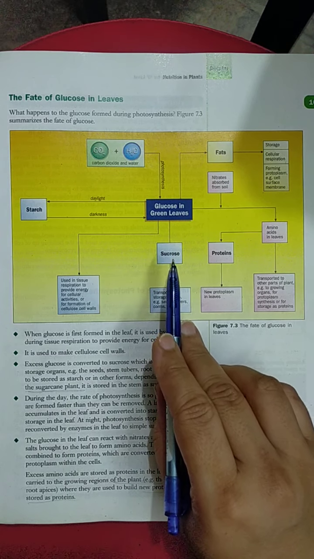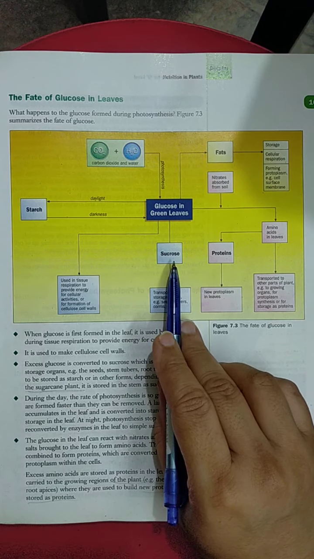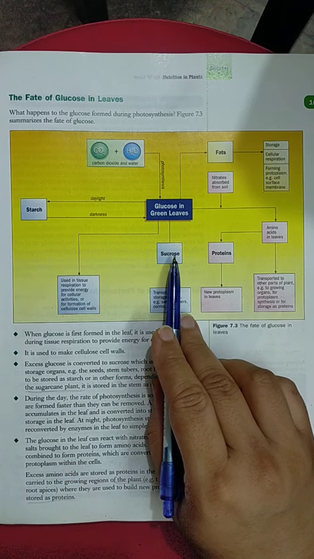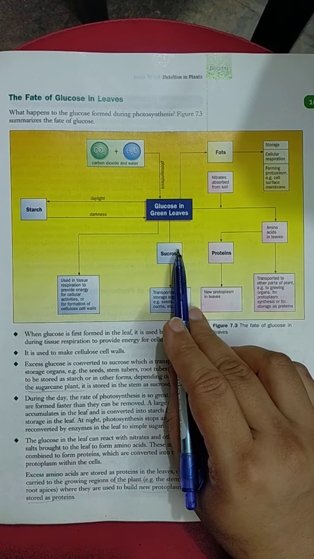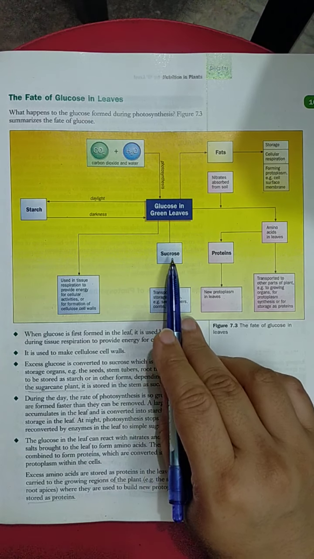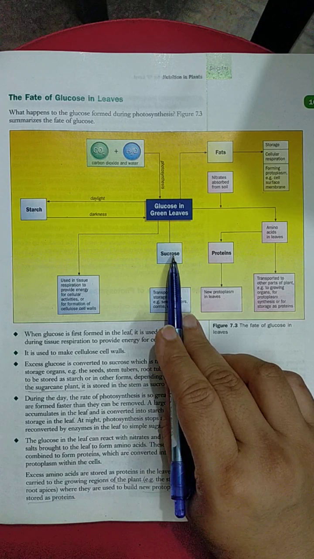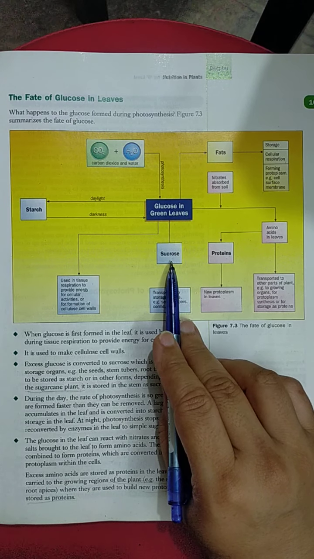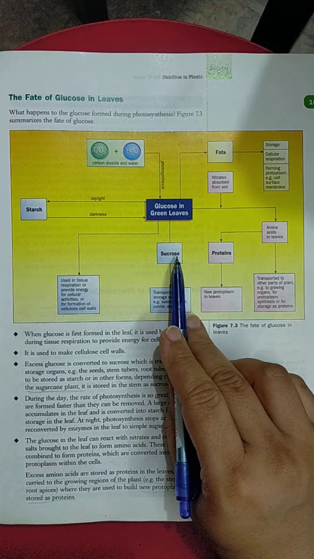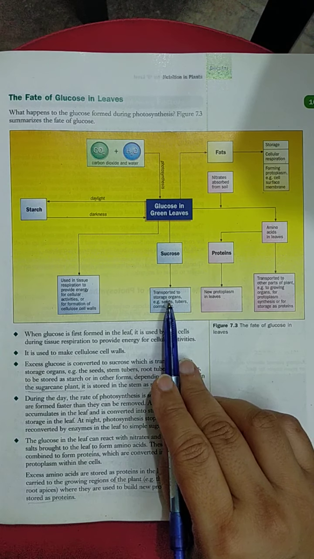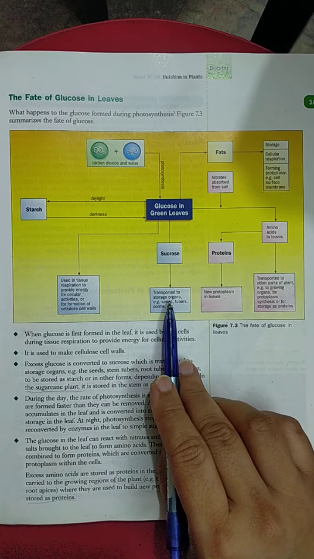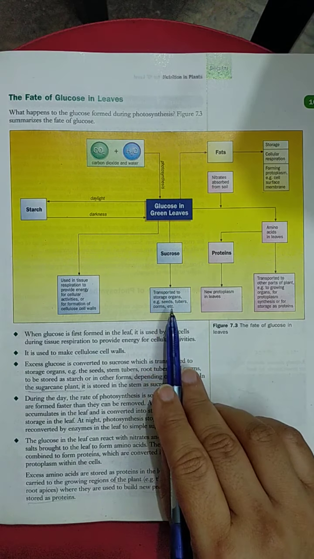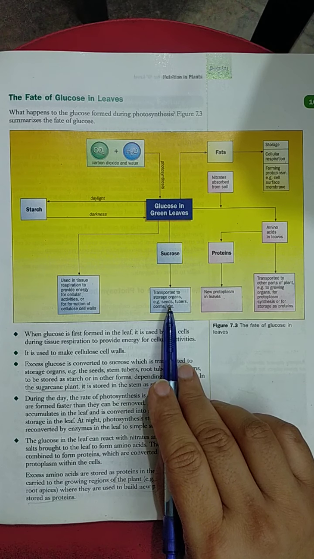Okay, glucose molecules combine and convert into sucrose, and sucrose is the form of food which is transported in the plant, through another type of vessels in the plant which are called phloem, and this sucrose will be transported to different parts of the plant and stored there. So where does it have to go? First of all it can go into the roots of the plant. For example, in carrot and radish, food is stored in the roots. So in such plants it will go and be stored in the roots.